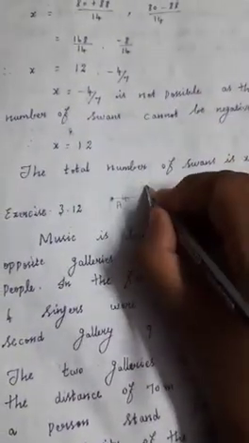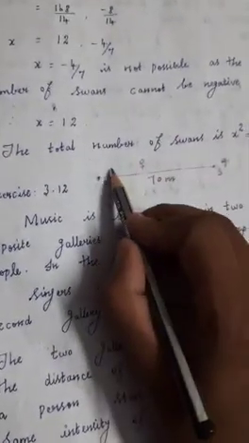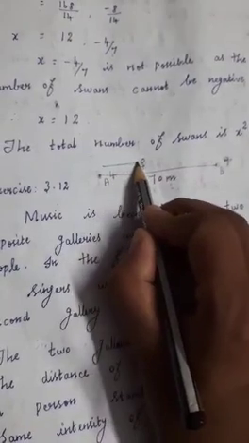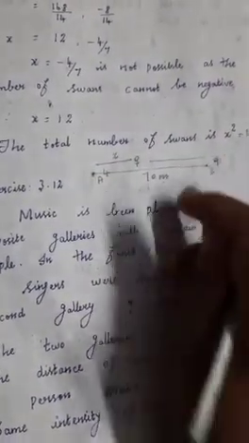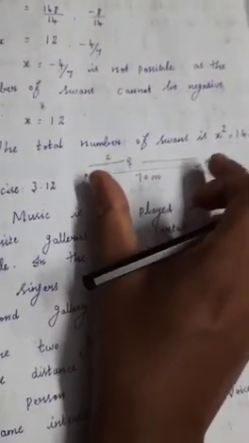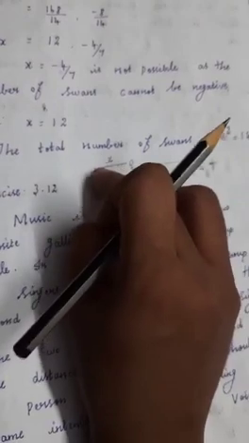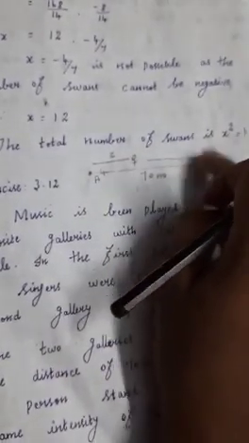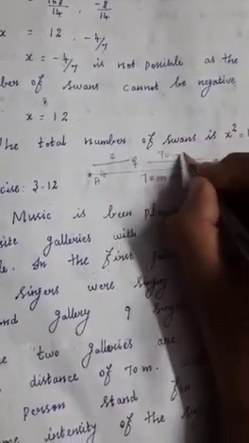So this distance from the person to the first gallery we consider as x. The full distance is 70 meters, so the remaining distance is 70 minus x.